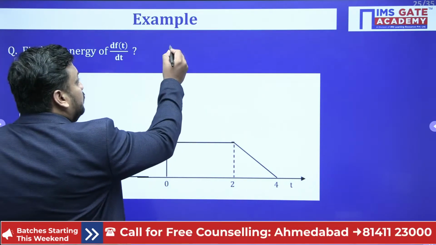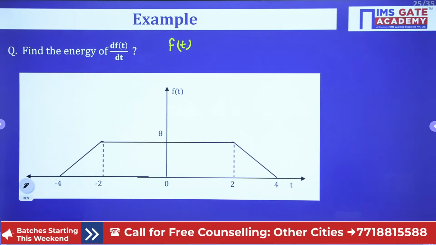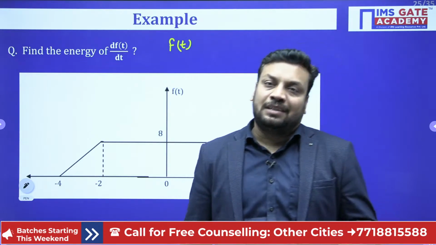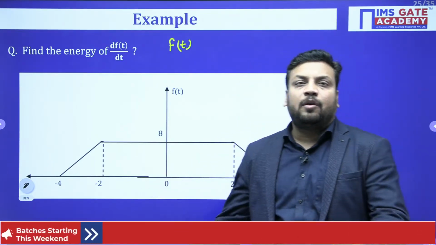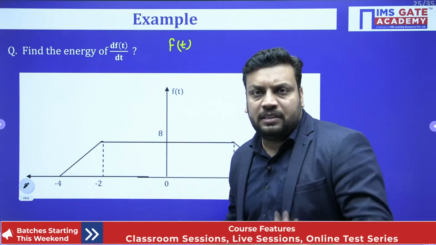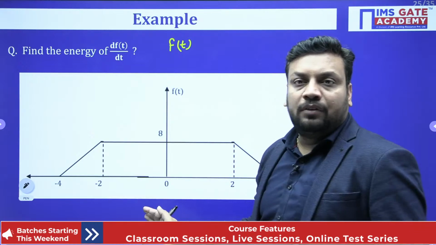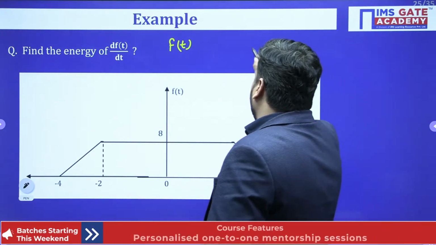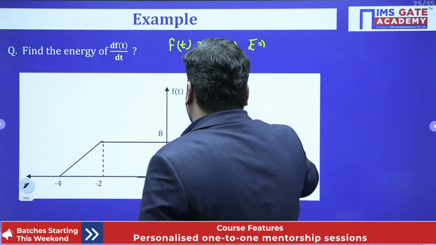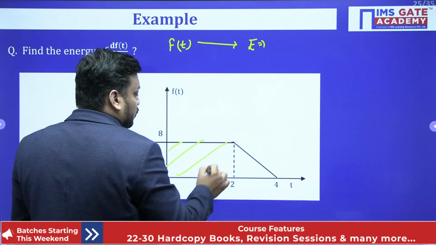I am asking the energy of f(t) also first of all. Tell me here, what is the energy of f(t)? What is the beauty of any even signal? Whenever the signal is symmetrical about the y-axis, and if you are able to identify that it is an even signal, then you can find the energy in the positive half only and multiply with 2. So if I want to calculate the energy of f(t), I should focus only on the positive part.